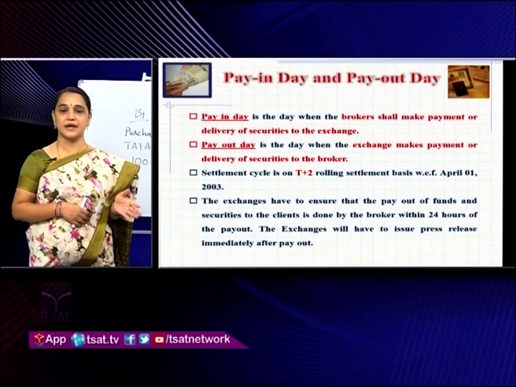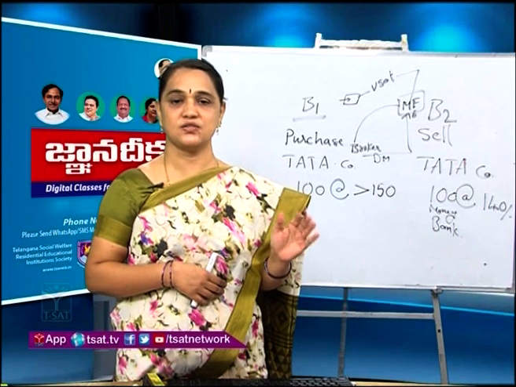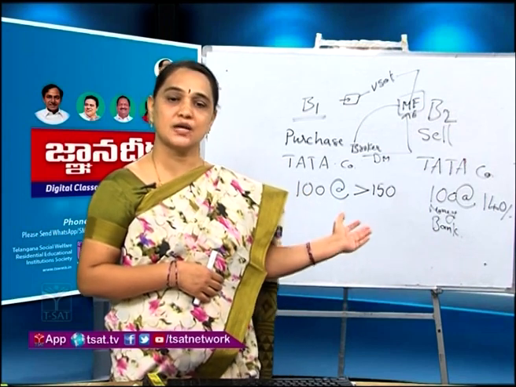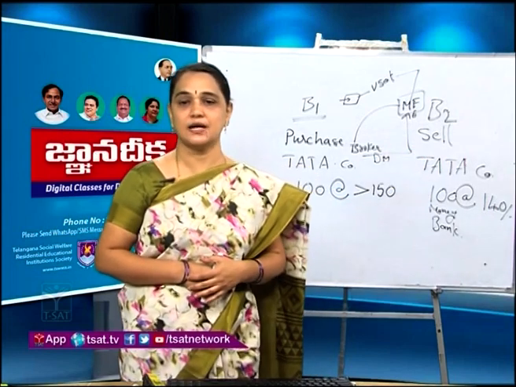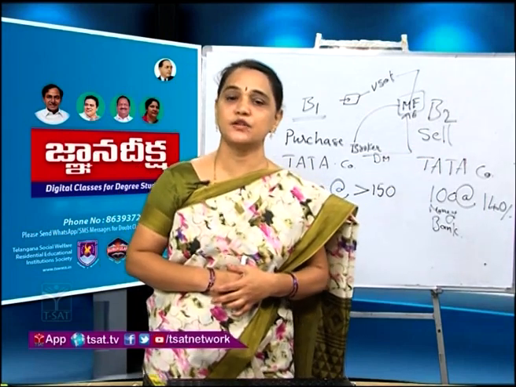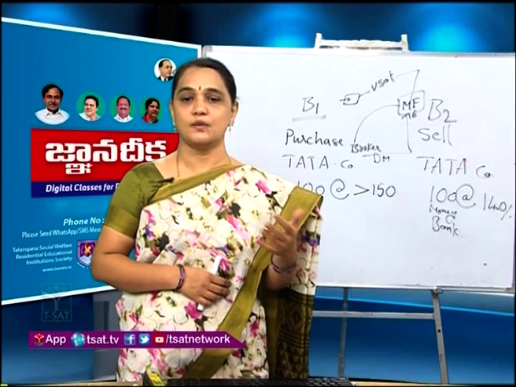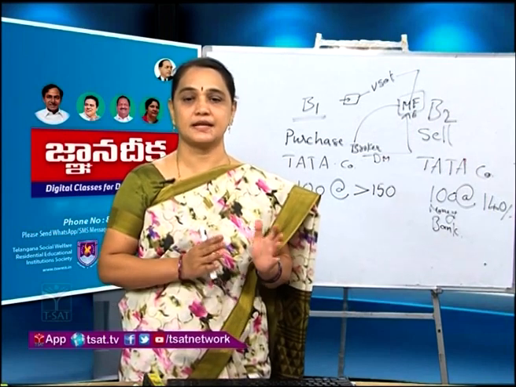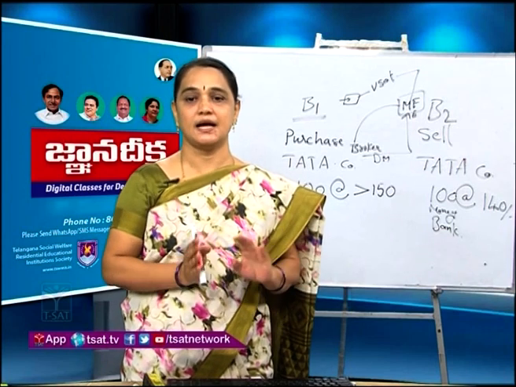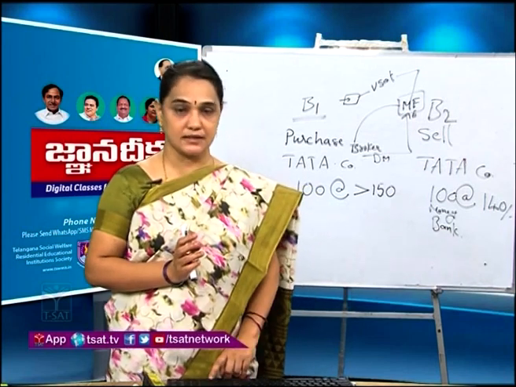And what is the payout day? The stock exchange will transfer the shares to the buyer's broker, and cash to the seller's broker within 24 hours. So that the broker has to make the settlement and transfer the shares and amount to the concerned investors.